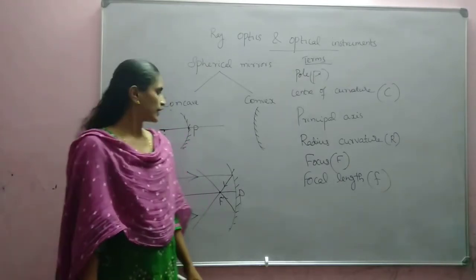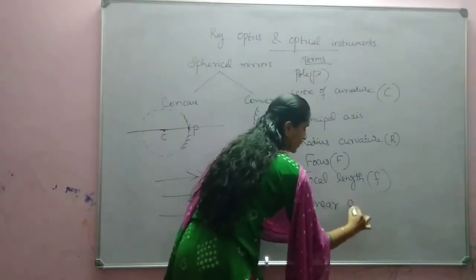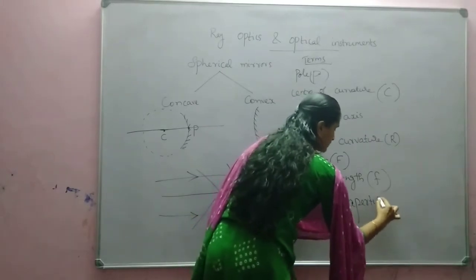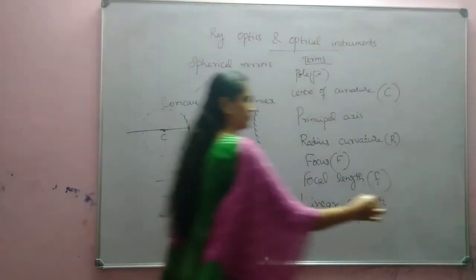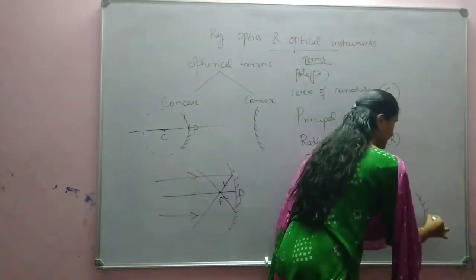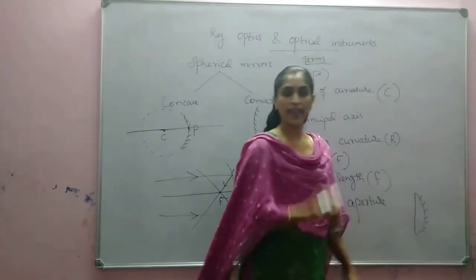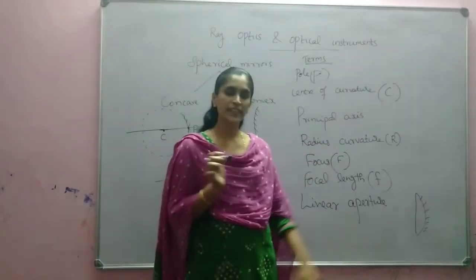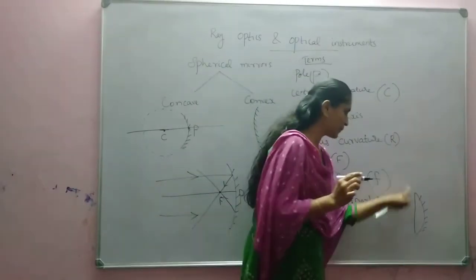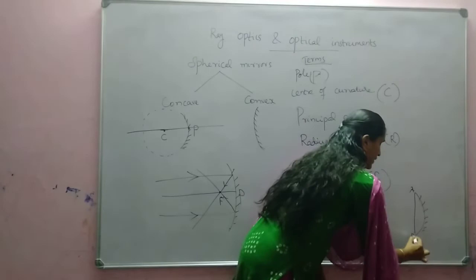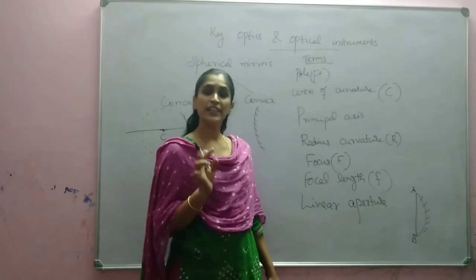Okay. Then linear aperture. Linear aperture of a mirror means, if this is our plane mirror, this is our spherical mirror, the straight line distance between the ends of the mirror is known as linear aperture. So this distance, if we are marking it as AB, the distance between the end points, we can say as linear aperture.